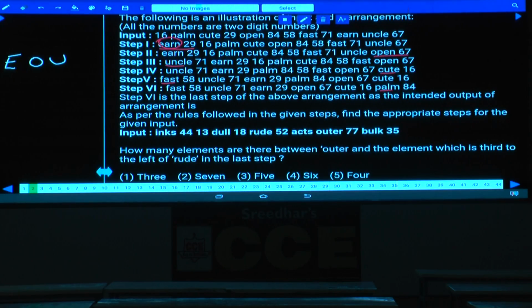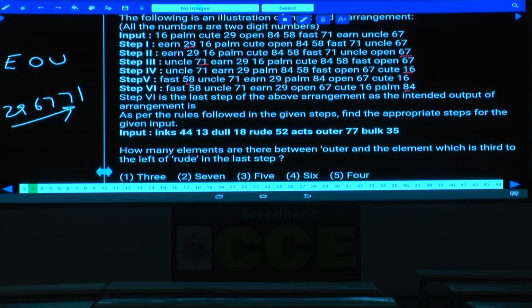Then coming to these numbers. Which number has been arranged at the first place here? 29. After 29, the next number is 67. Next to 67 is 71. Now 29, 67, 71: all these 3 numbers are odd numbers arranged in ascending order, followed by the even numbers. What are the even numbers here? 16, then 58, and finally 84. First, all the odd numbers are arranged in ascending order, followed by even numbers in ascending order.